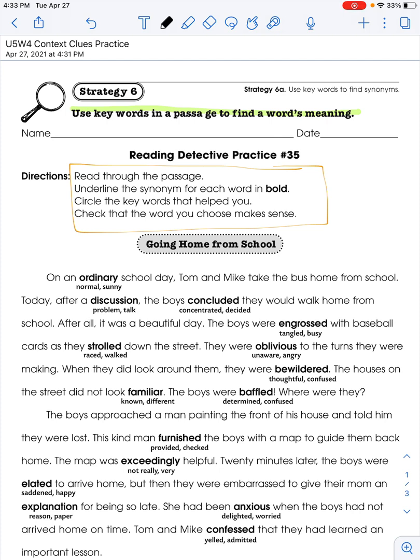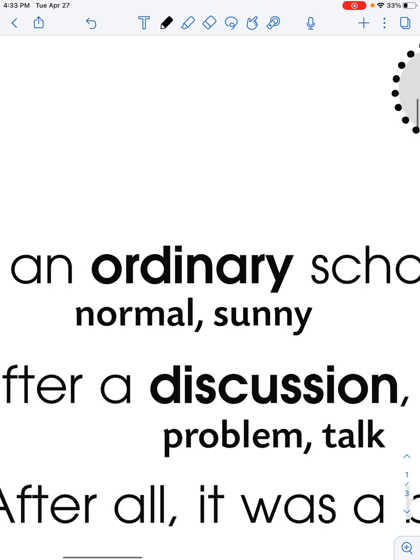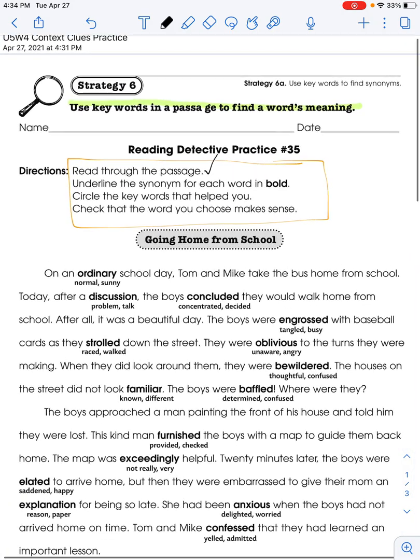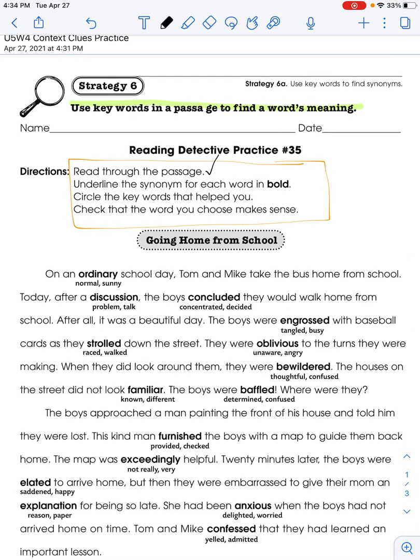So, read through the passage, check, I've done it. Now the second part says underline the synonym for each word in bold. So, they want us to look, each bolded word, like ordinary, has two words underneath. We have to underline the one that makes the most sense in that sentence. So, if I look at this first one, it says, on an ordinary school day, Tom and Mike take the bus home from school. So, I need to decide, does ordinary mean normal or sunny?